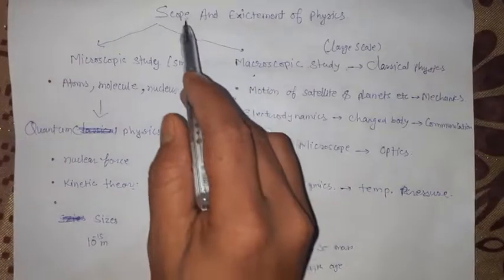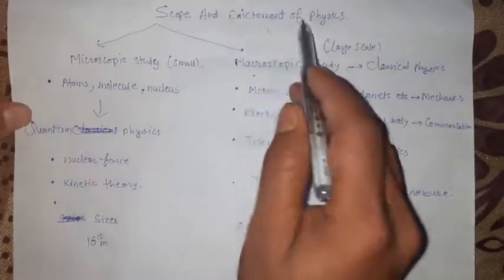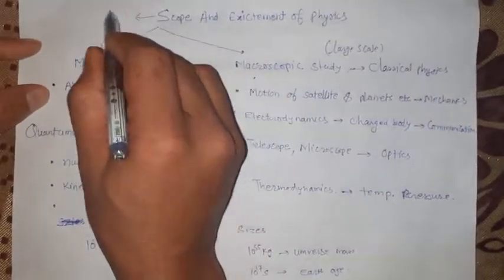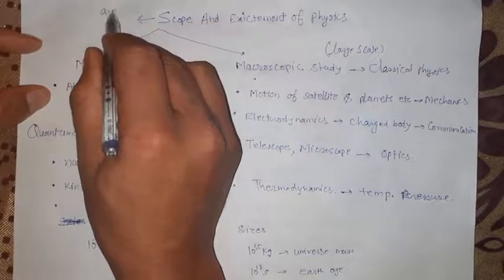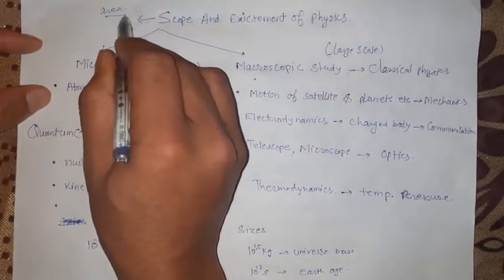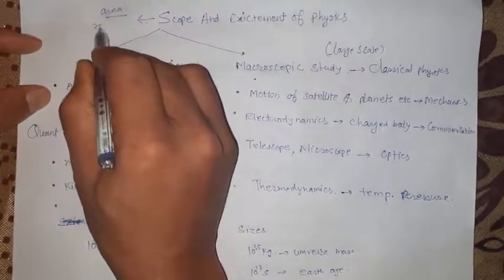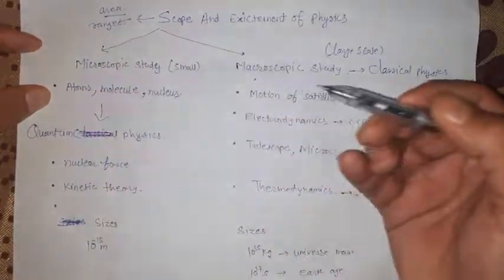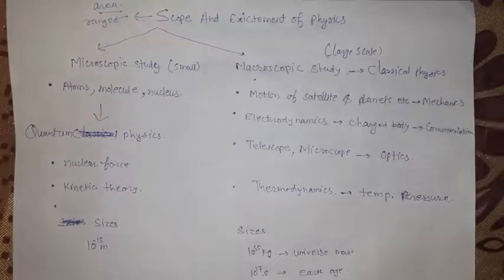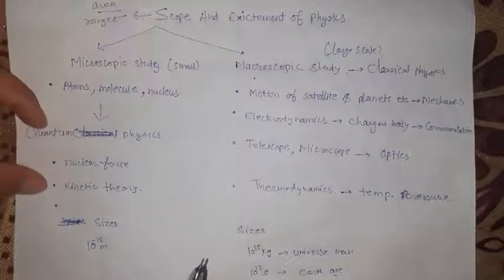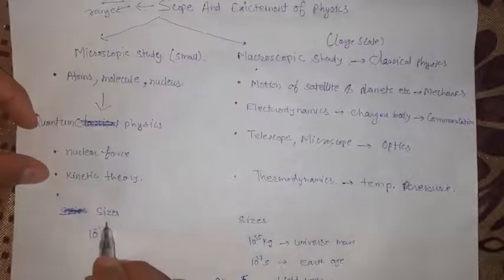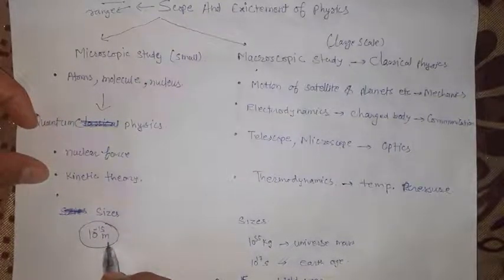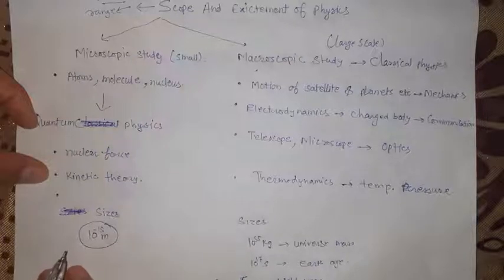Now let us learn about the scope and excitement of physics. Scope means the area up to where we can apply physics, or the range. Up to where can we do the study in physics? For that, students, we can measure sizes as small as 10 to the power minus 15 meter. Such a small size we can measure.